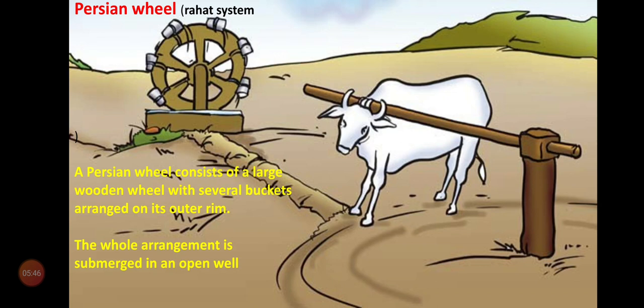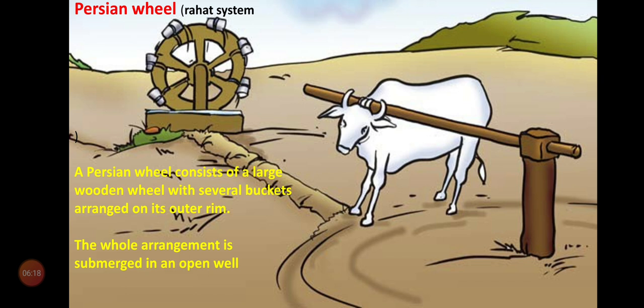Now, that is the Persian wheel. This is called the Rahat system, Persian wheel. A Persian wheel consists of a large wooden wheel with several buckets arranged on its outer rim. These buckets are attached to the outer rim of the wheel, and the whole arrangement is submerged in an open well.